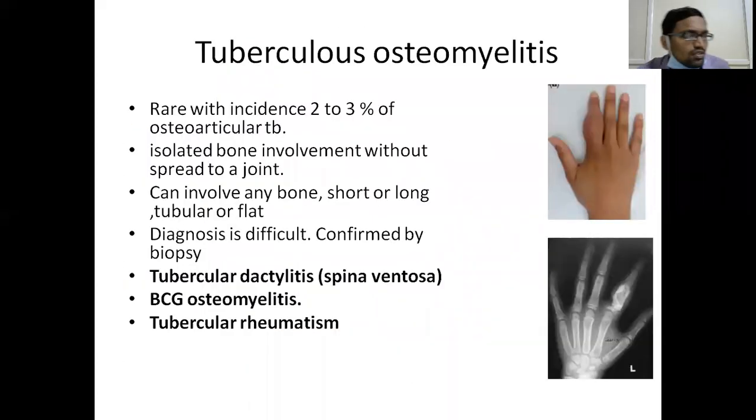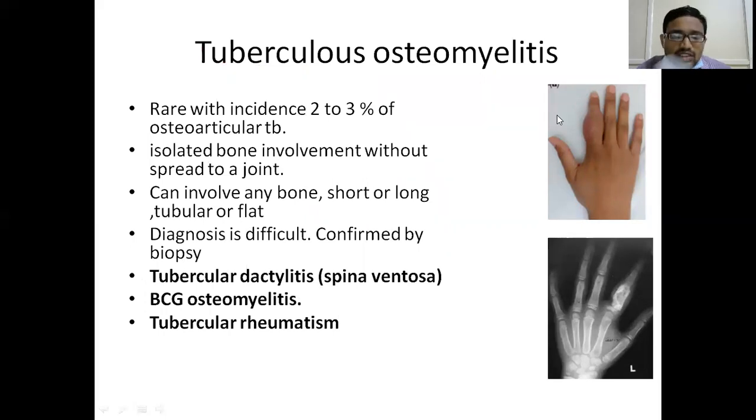So tubercular osteomyelitis. See, tubercular osteomyelitis is very difficult to diagnose. This picture is not part of tubercular osteomyelitis. These two pictures are of tubercular dactylitis, also called spina ventosa. These pictures are for this. But I am talking about tubercular osteomyelitis.